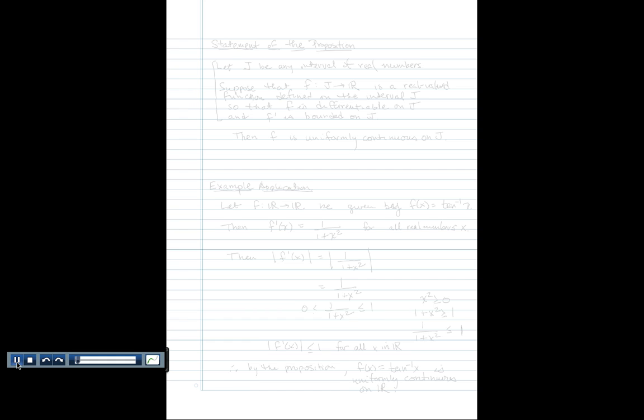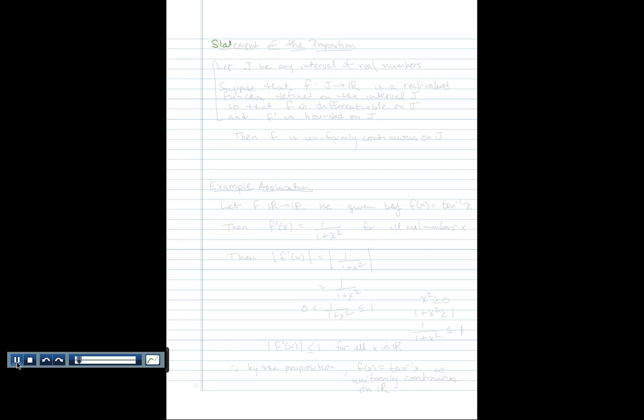What we are going to prove in this pencast is the following statement. If a real valued function has bounded slope on an interval of real numbers, then the function is uniformly continuous on that interval. So let's state that more formally.